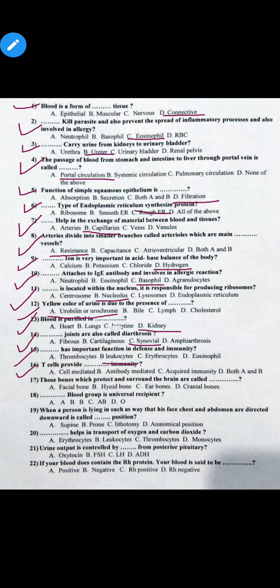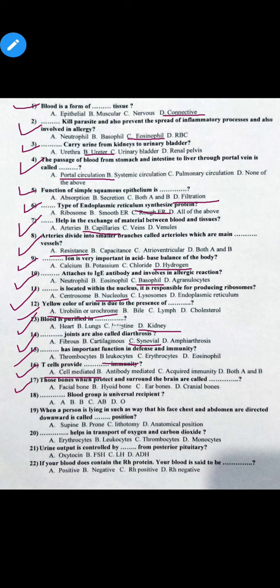MCQ number 16. T cells provide dash immunity. Option A cell mediated, option B antibody mediated, option C acquired immunity. So the correct option is option A. So T cells provide cell mediated immunity.